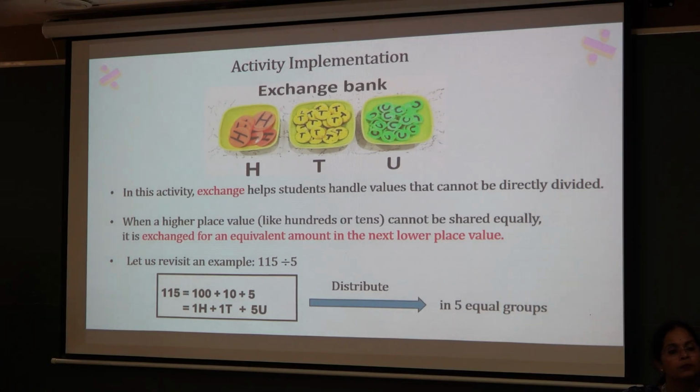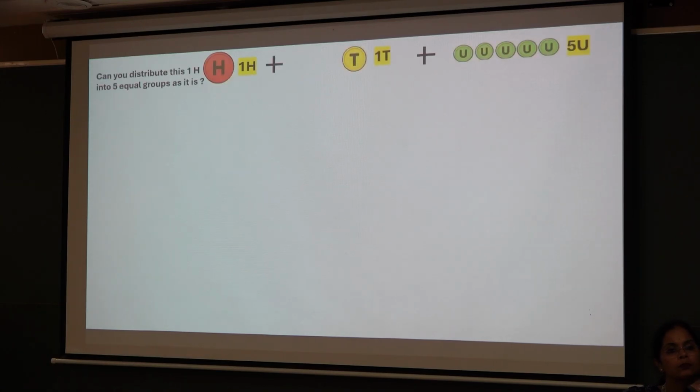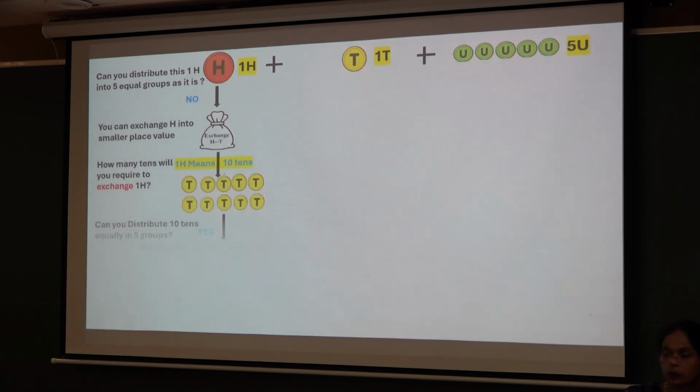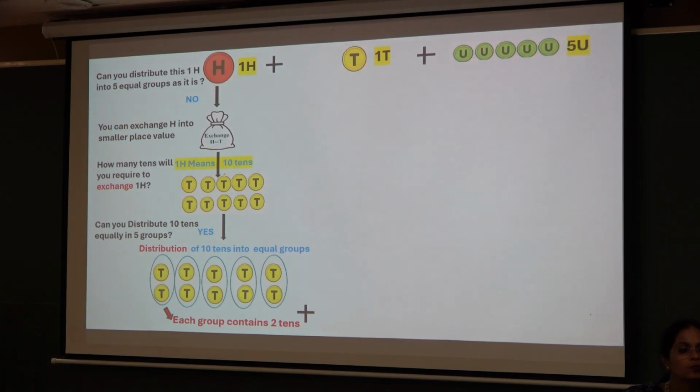Now, let us revisit our example. They said we cannot distribute hundreds into 5 equal parts. Now they have the facility to exchange. The teacher asked, how will you exchange this? With what place value will you exchange? They obviously said the next lower place value. So they asked for 10 tens coins. That's how they exchanged hundreds into a smaller place value.